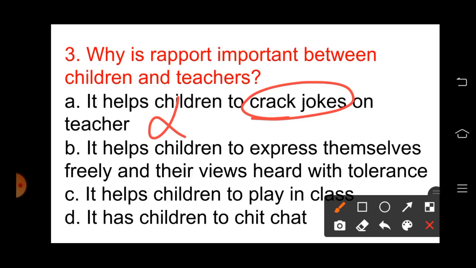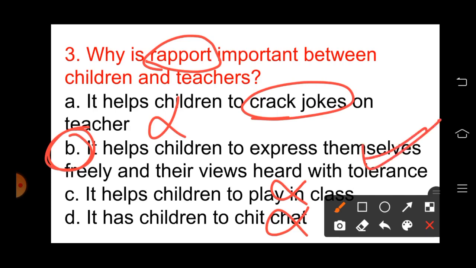Option C, it helps children to play in the class. To play in the class, we are not going to maintain the rapport. Option D, it helps children to chit chat. Just to chit chat with the children, we are not going to develop a rapport. It will help the children to express themselves freely and their views heard with tolerance. Option B is the right answer.